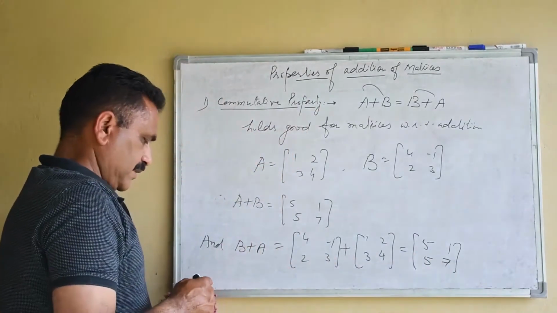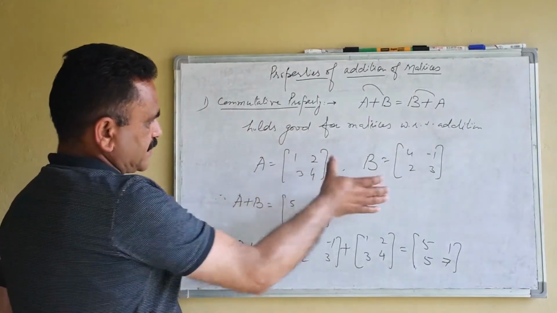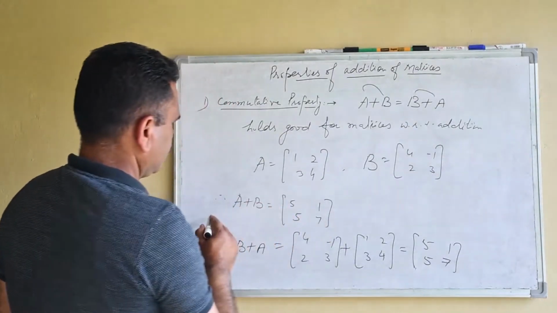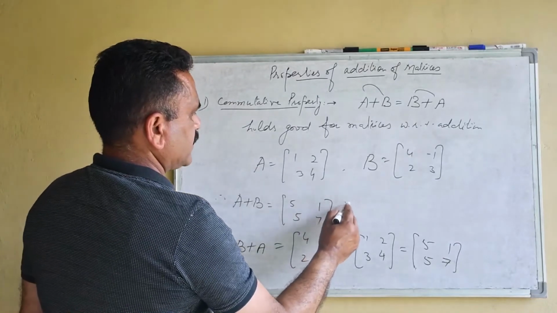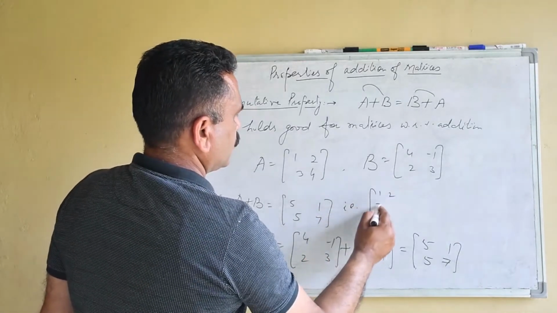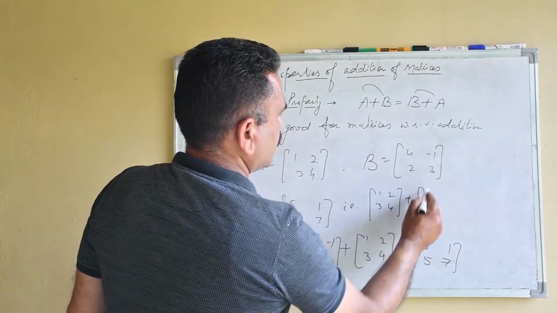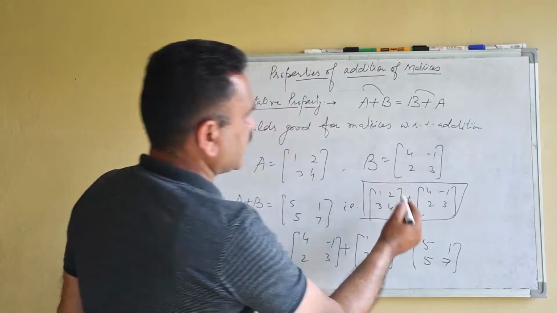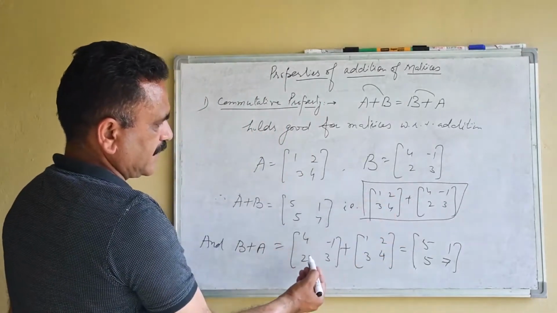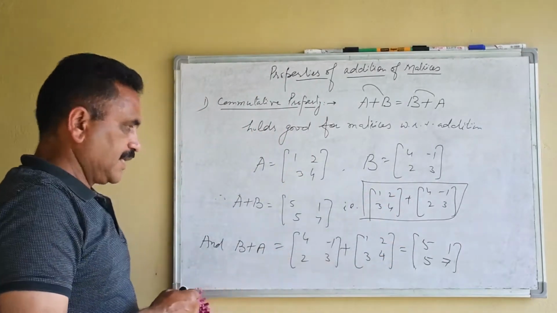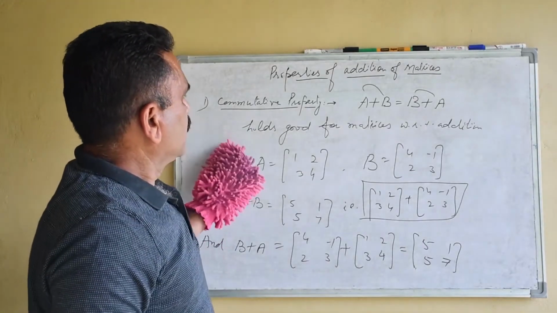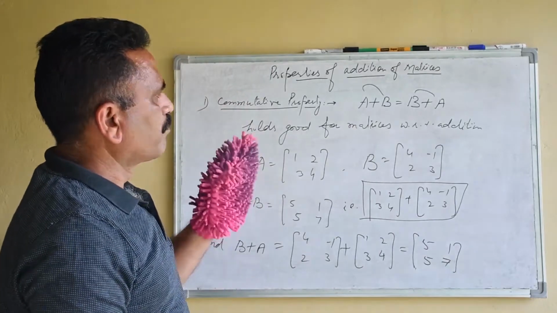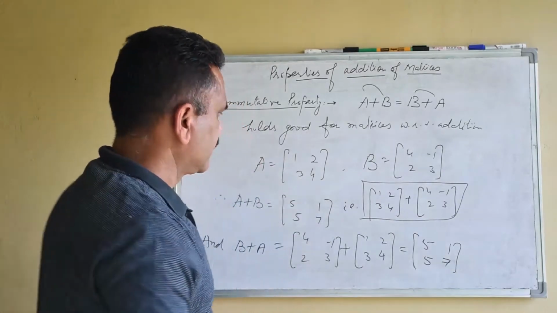That means either we add the first matrix, that is 1, 2, 3, 4 plus 4, minus 1, 2, 3, adding the first with the second, and in this the second with the first. That means commutative law holds good for matrices with respect to addition.